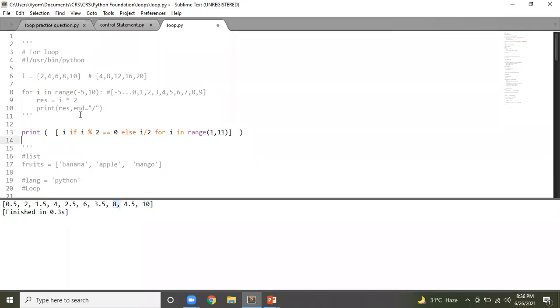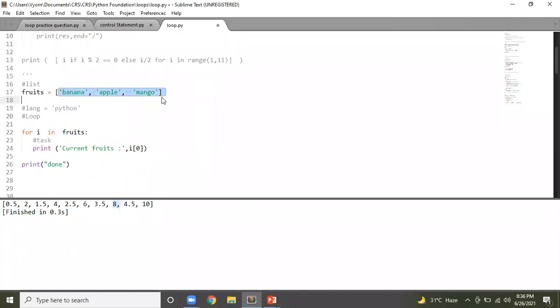Okay, now next. What is next? Next you have a list of mango, apple, banana. Same thing happens here as well. Let me use something else instead of this. Instead of writing fruits, let me write lang.